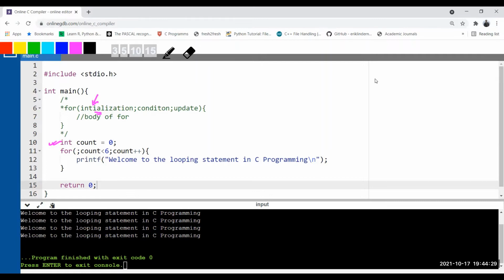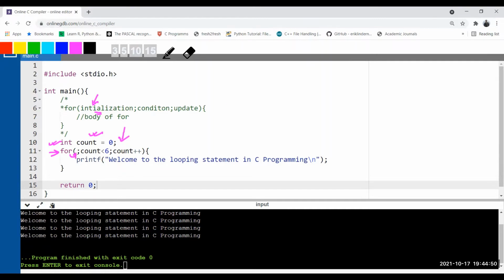Why? Because as I already told you, initialization will be executed only once. So my program execution started from the very first line of the main method. It declared that particular variable, initialized to 0. And when the program control comes to the for loop, it finds a semicolon. You know what a semicolon is? Semicolon means end of statement.